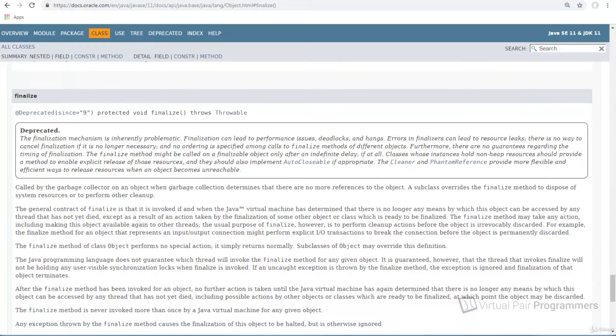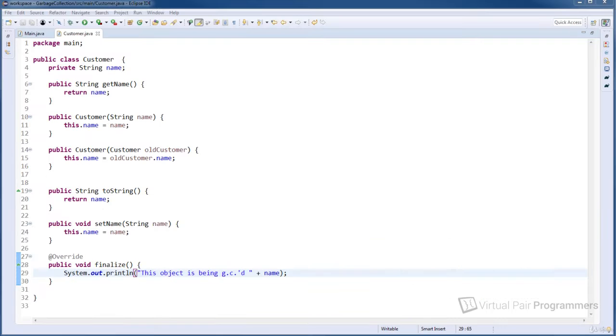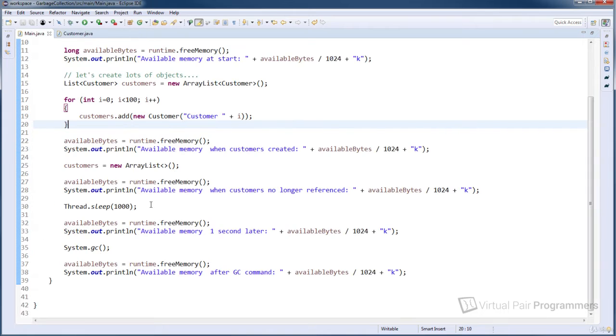I'd like to just finish this chapter with a little demonstration of some damage that you can do by using the finalize method. What I'm going to do for this example is go back to the main method, and I'm going to put this back to 1,000,000 customers. And I'm not going to add them to the array list. I'm just going to create them and then immediately lose the reference.